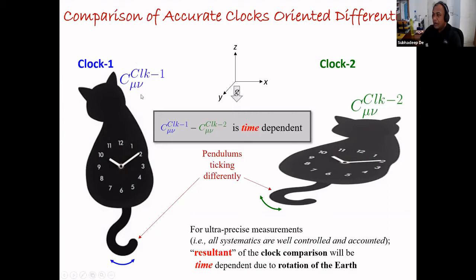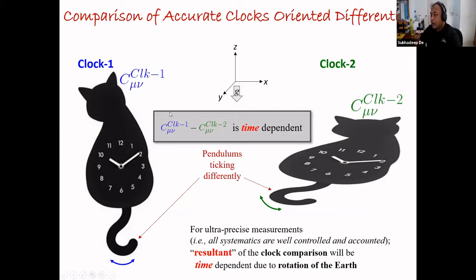Now, if there is a perturbation or a correlation with the local Lorentz invariance, then there is a second order tensor called C mu nu, which connects two different reference frames, and that will be different for clock 1 and for clock 2. And if the clock is sensitive to that, then the clock frequency of these two clocks will change over time. It's called C mu nu times T. T is the quadrupole tensor. I will come to that in the next slide.